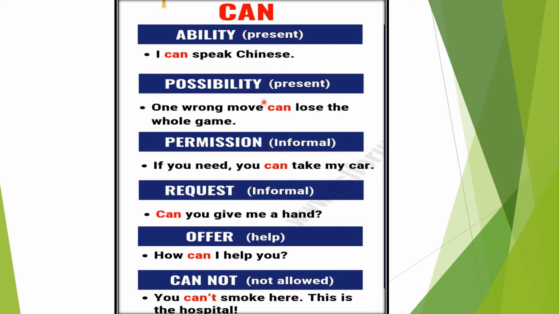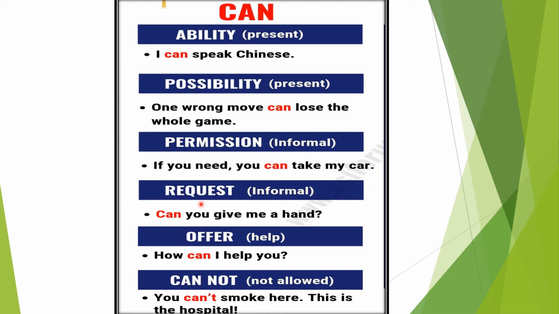In this situation also we make use of can. For example, one wrong move can lose the whole game. So here there is a possibility of winning the game, and also losing the game. And next one is permission. If you need, you can take my car. So children, when we want to take some permission, that time also we make use of can.